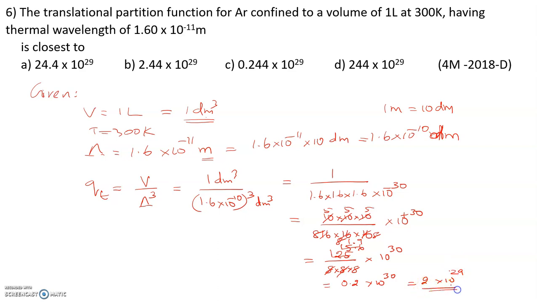So the answer is supposed to be 2 point something into 10 power 29. So the correct option is option B, 2.44 into 10 power 29.